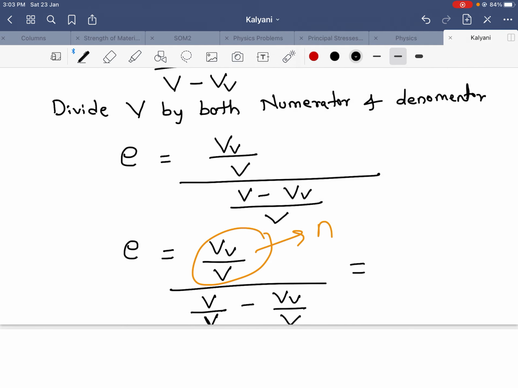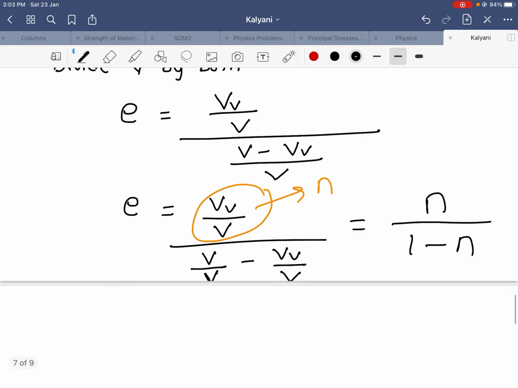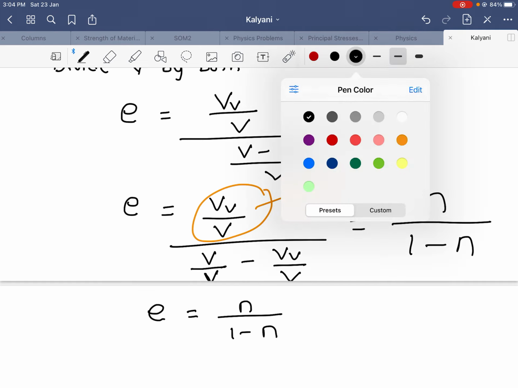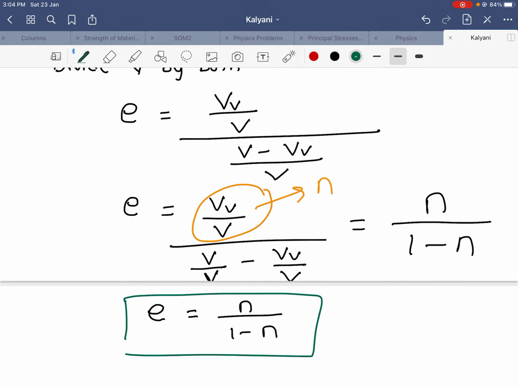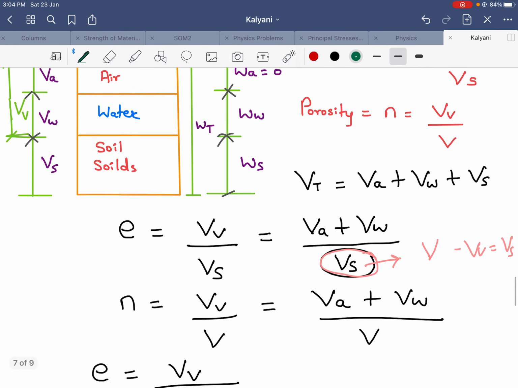So now you can write, VV gets cancelled, 1 minus n. So here e is equal to n upon 1 minus n, which we have proved.